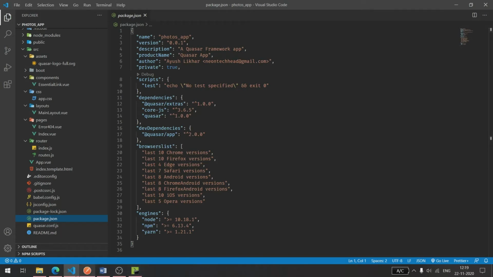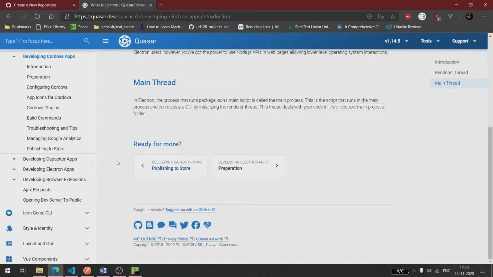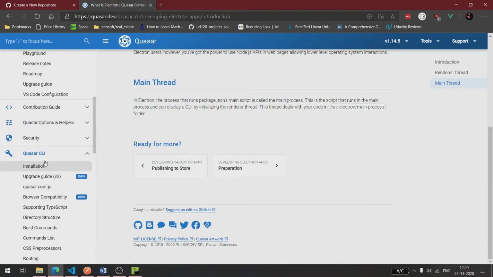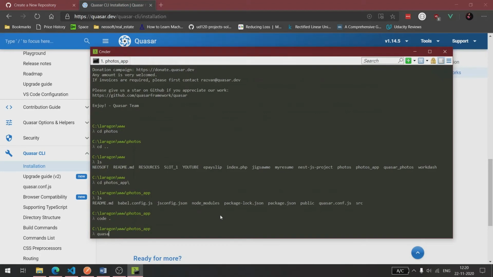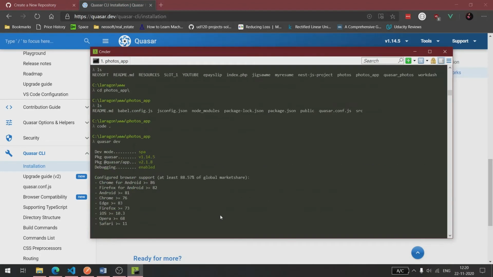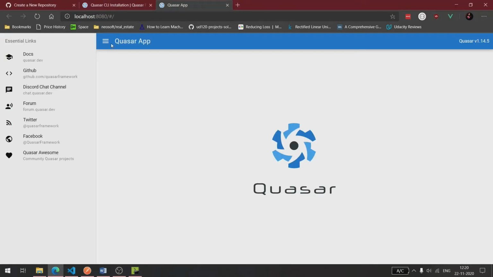Okay, so how do you compile this? Let's, yeah. Okay. Quasar dev. Yes. So yeah, we can see that it starts from SPA. So it assumes that you are creating an SPA. Later, we will tell it that we are going to use Capacitor or Electron.